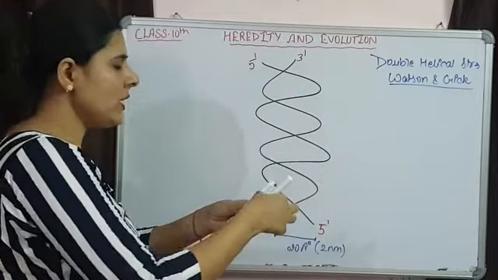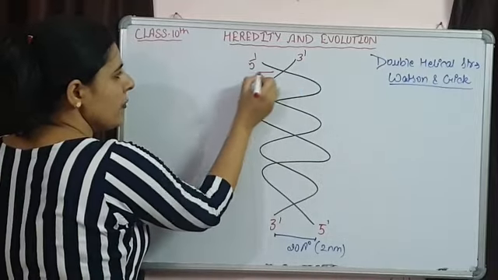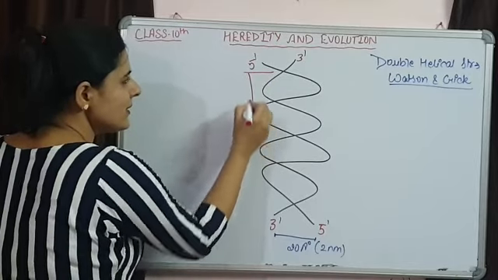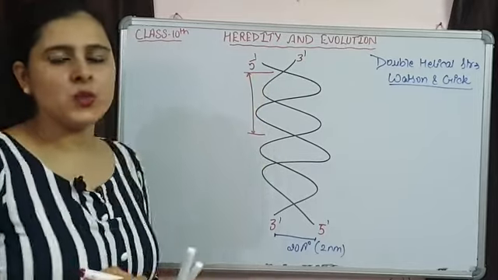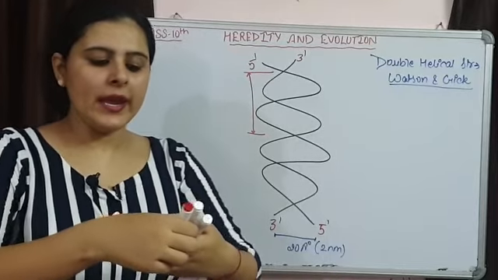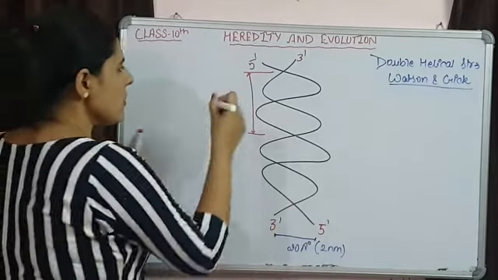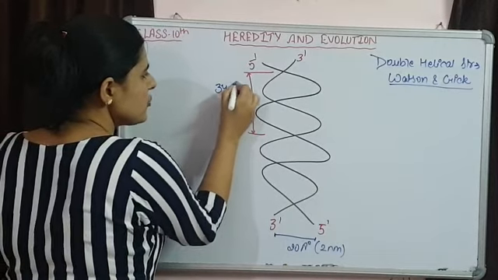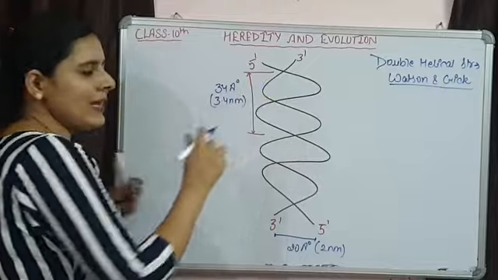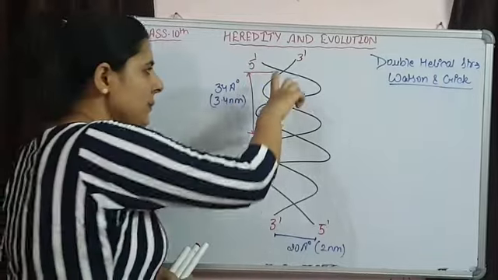This is making one complete helix. From here up to here, this is one helical turn, and this one helical turn is of 34 angstrom. This is of 34 angstrom और 3.4 नैनोमीटर. ये एक हेलिकल टर्न है कंप्लीट.